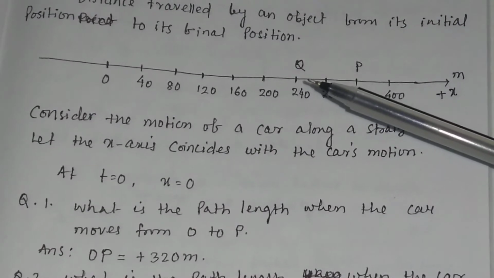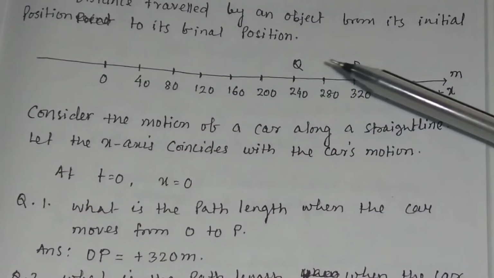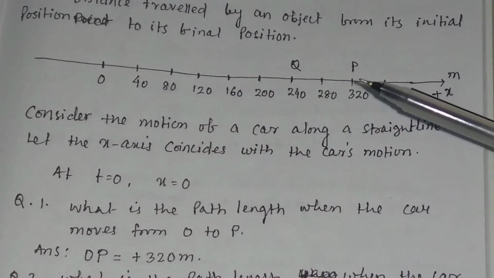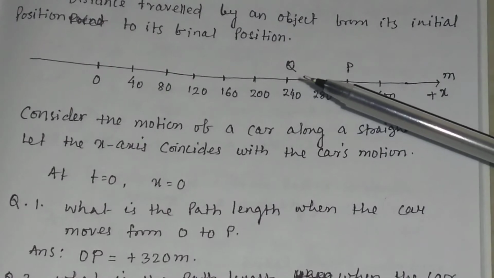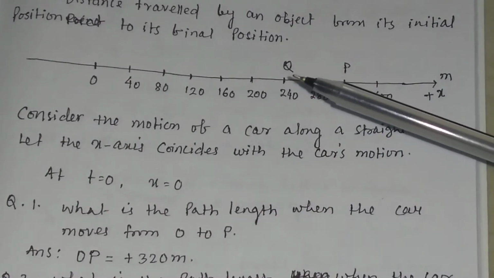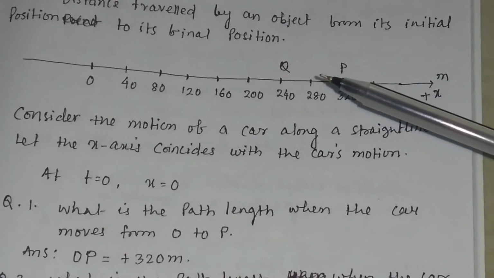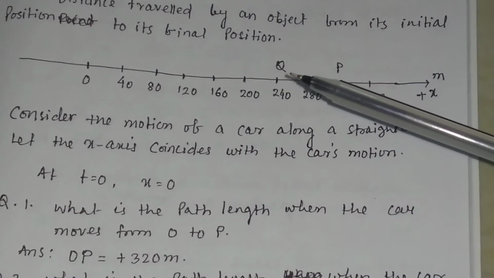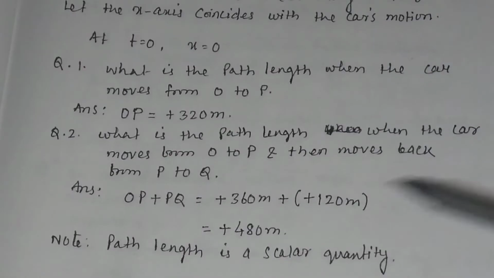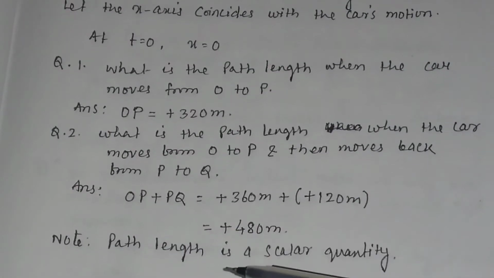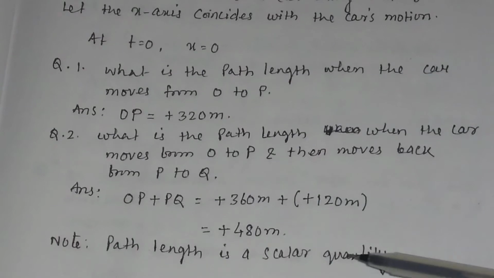So what will be the total path length? From O to P, it is 320 meter. Then from P to Q, it is 120 meter. So the path length when the car moves from O to P and then moves back from P to Q is equal to 440 meter. And you should remember that path length is a scalar quantity.